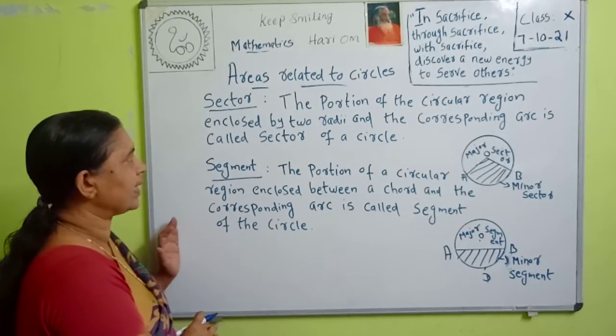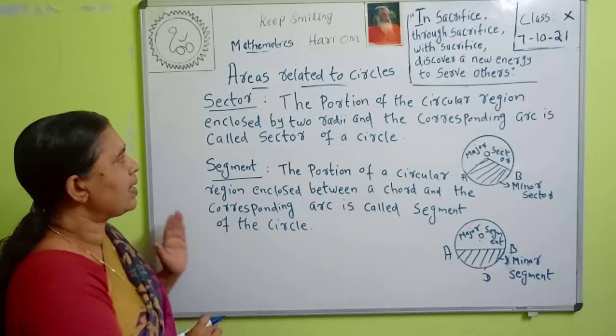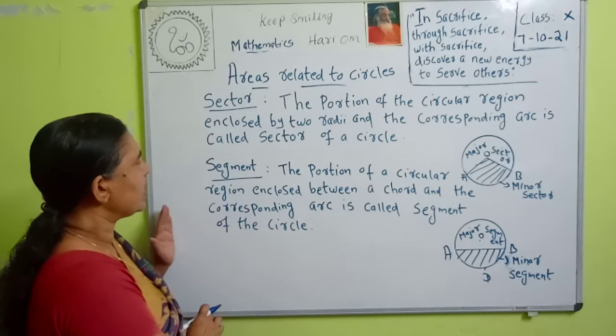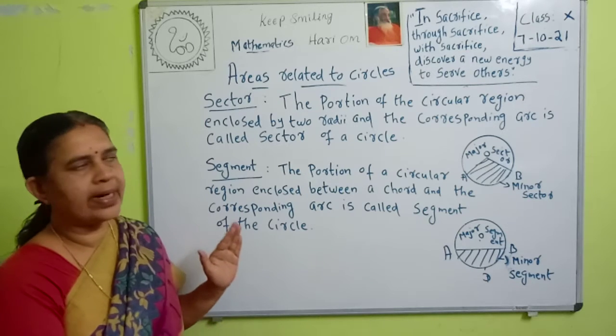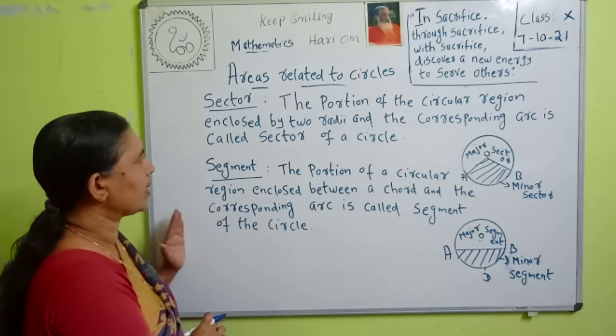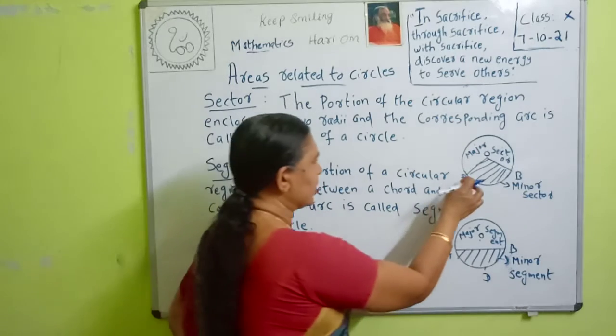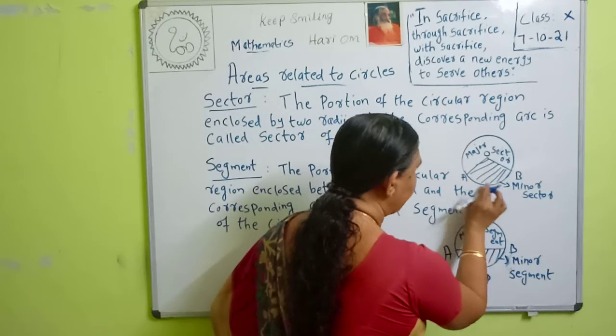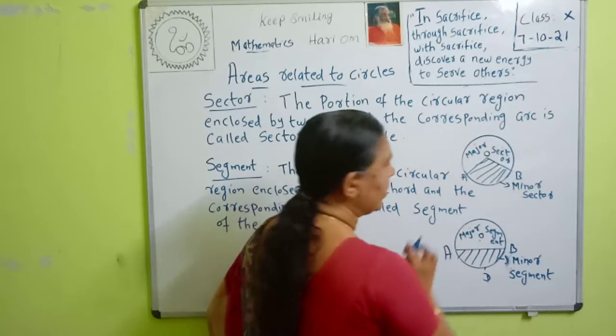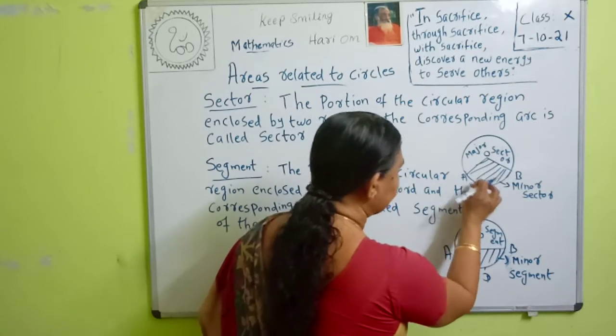So what is the difference between a sector and a segment? The portion of the circular region enclosed by two radii and the corresponding arc is called the sector of a circle. The shaded portion is the minor sector and the other portion is the major sector.